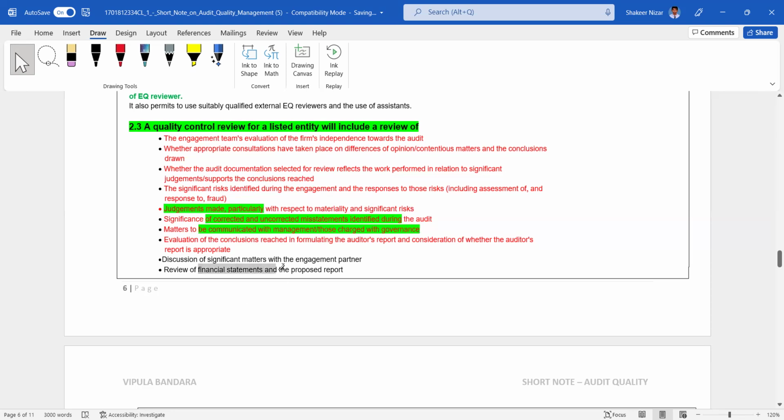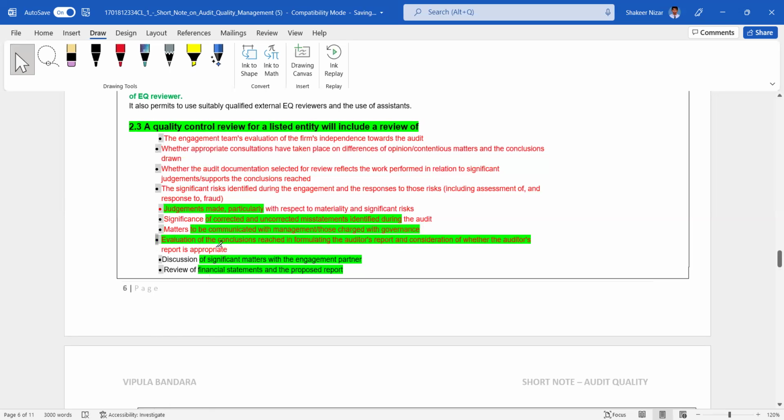A review of the financial statements and proposed report, discussion of significant matters with the engagement partner, and evaluation of the conclusions reached in formulating the auditor's report and whether the report is appropriate. Those things need to be there.